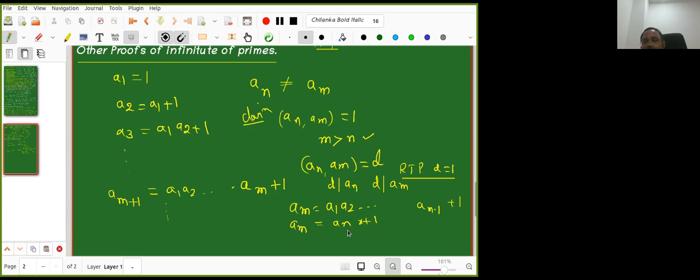Okay, great. Now what is it that we have now? D divides AM and D divides AN also. Now I want to show D equal to 1. Now how many of you are able to prove it? D equal to 1. Manan knows. Manan already told, actually.